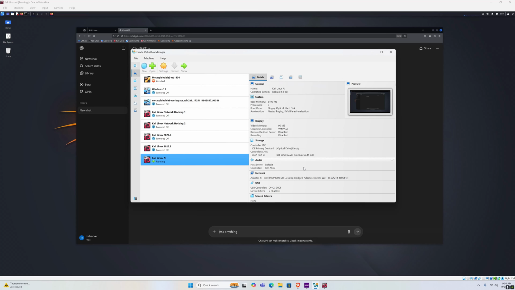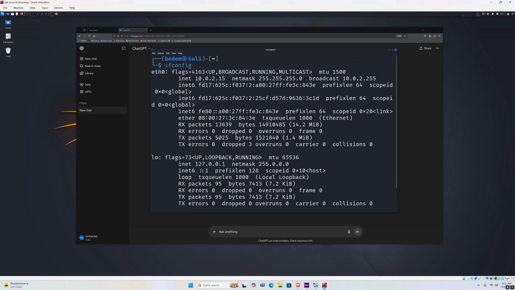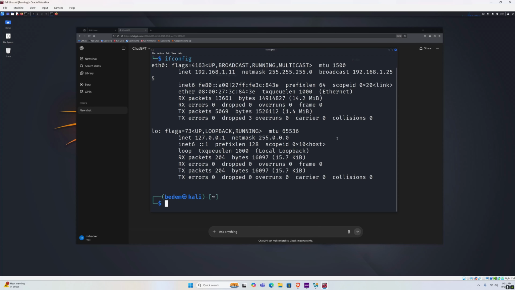Alright, now it will not automatically change. If I open the terminal in my Kali Linux machine and type ifconfig, I will still have the NAT IP address, which is 10.0.2.15. But if I click on this icon and click on disconnect, and then I click on wired connection 1, once again, I clear the terminal, type ifconfig again.